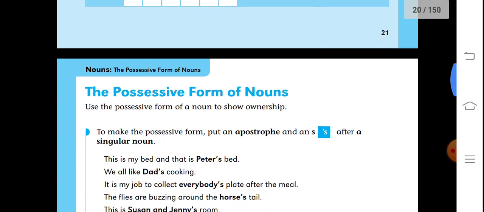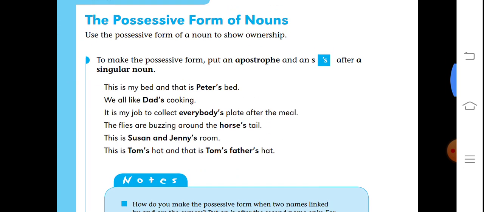Now see what are possessive form of nouns. So use the possessive form of noun to show ownership. Means whenever we have to show our possession, we use something with the noun which makes it possessive. So to make the possessive form, put an apostrophe and an s with it after a singular noun. This is my bed and that is Peter's bed.